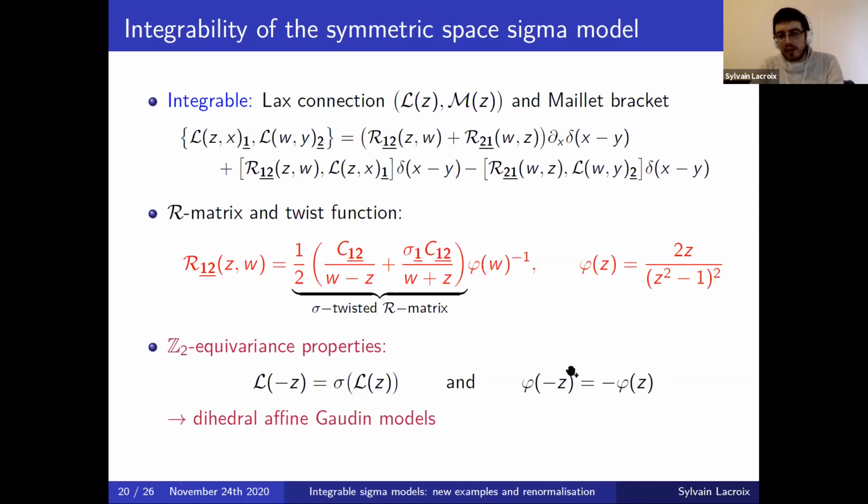And just a remark here is that because of this property that phi is an odd function of the spectral parameter, we see that if we have a pole at the point z, then there is also a pole at the point minus z. So poles come in pairs now. So for instance, here we have poles at +1 and -1.